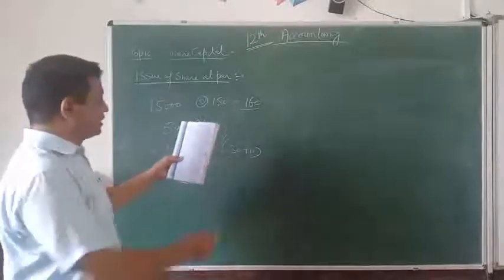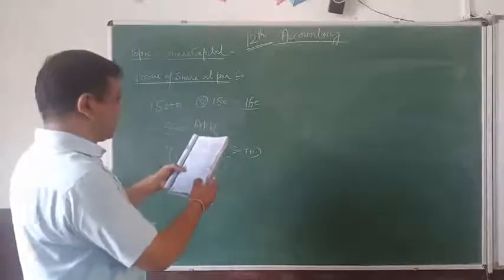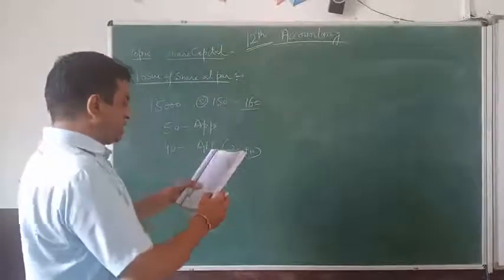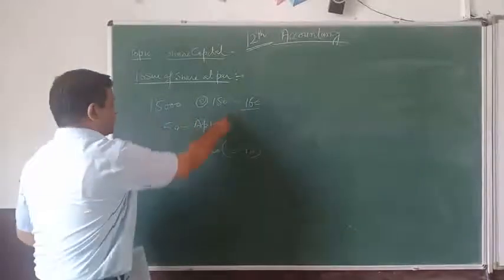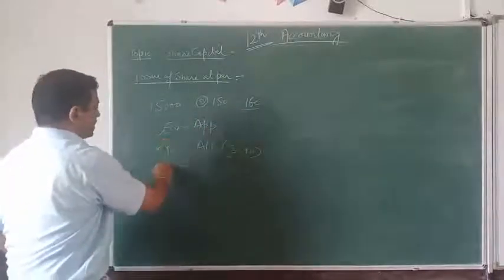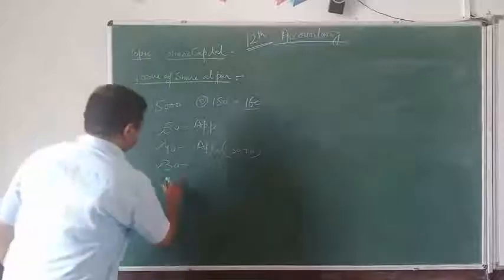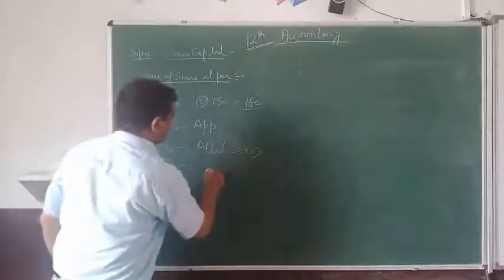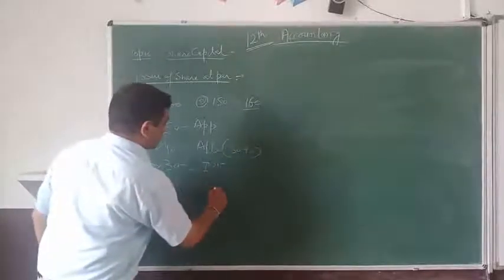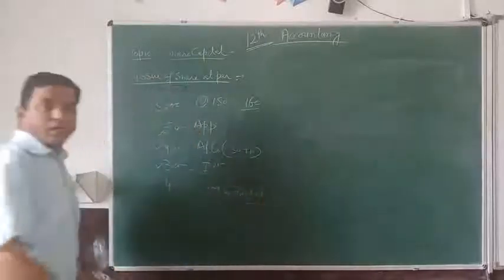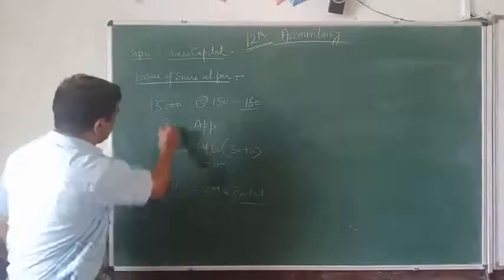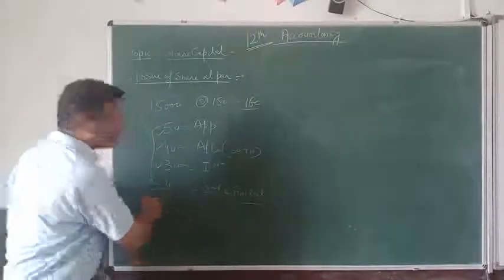Then after this 30 rupees on the first call. Now it should be 160. 50 plus 40, 90, 90 plus 30, 120. So the balance of 40 will be on the second and final call, 40. Now you all can see the total of all these will equal 160.